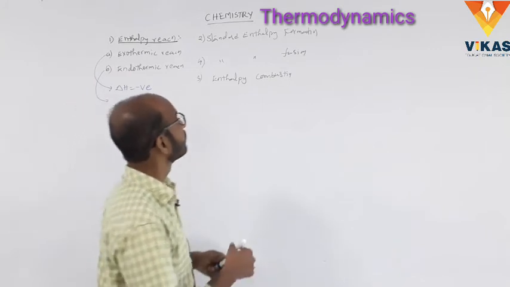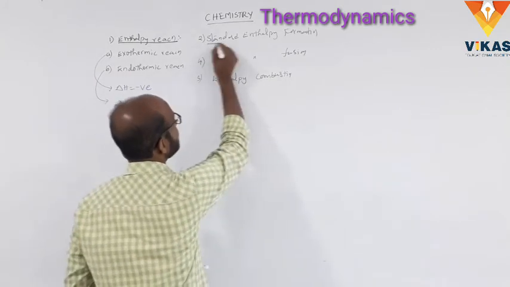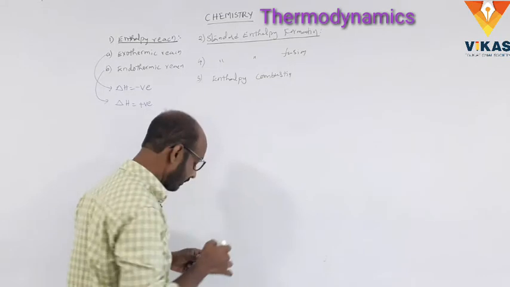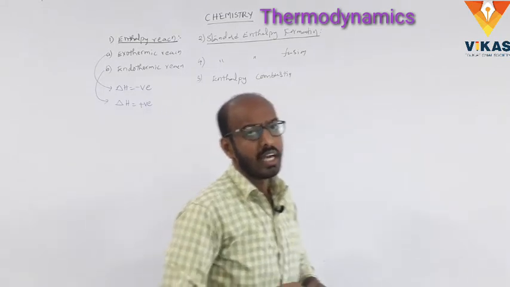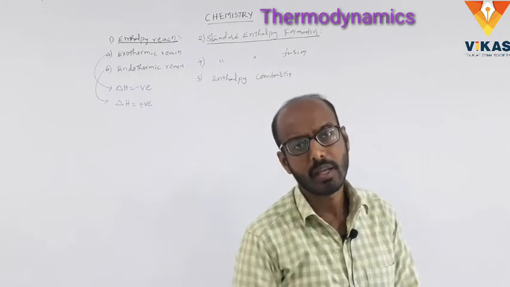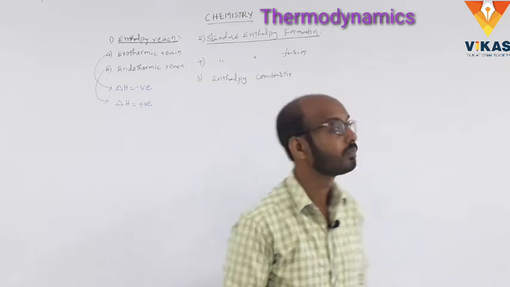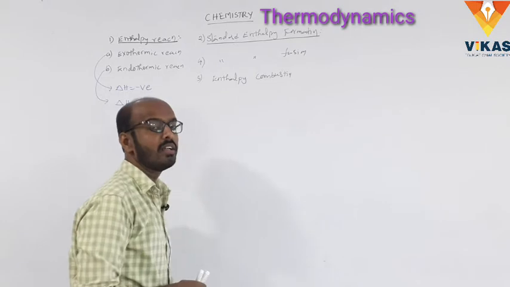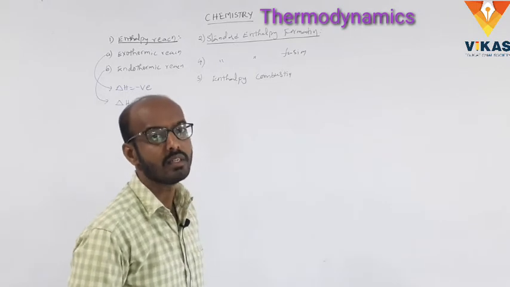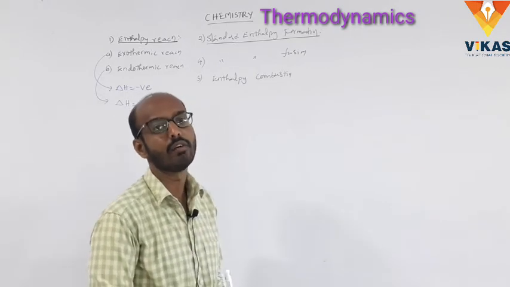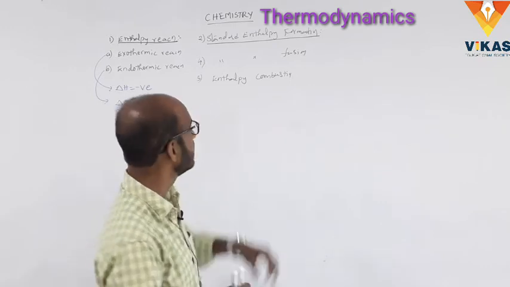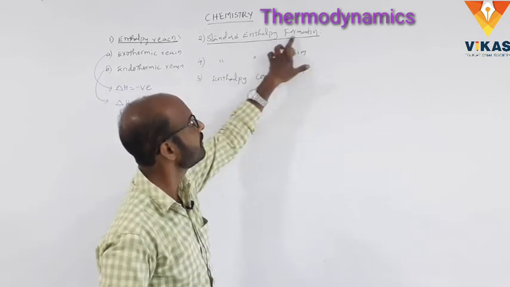And next one, standard enthalpy of formation. So what is the standard enthalpy of formation? The amount of energy liberated or absorbed when 1 mole of the substance is formed or obtained from its constituent elements is called standard enthalpy of formation.